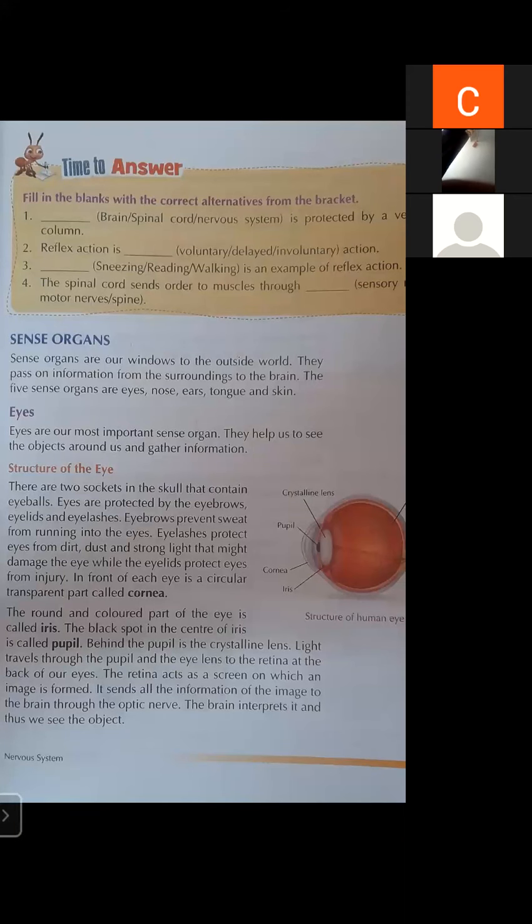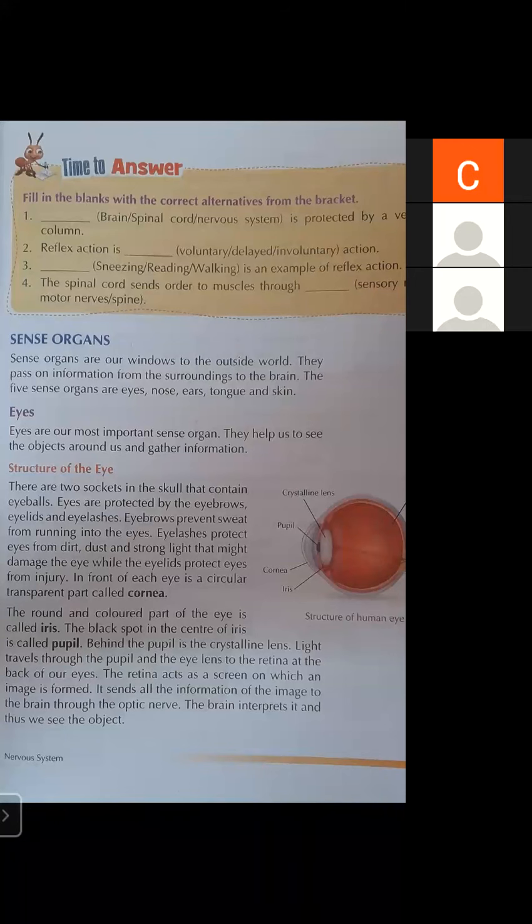So light enters through the pupil, passes through the eye lens, and reaches the retina. Retina is just like a screen, like you have seen in a projector or in Teach Next in our school. When the projector is on, light comes from the projector, and that light makes an image on a screen, like a whiteboard. So that whiteboard acts as a screen.